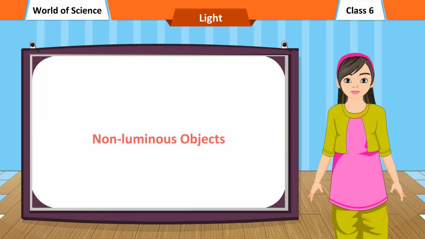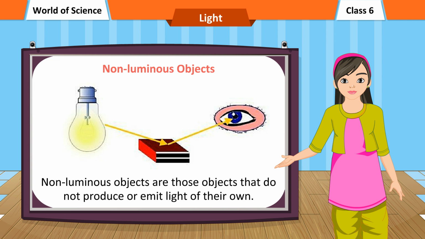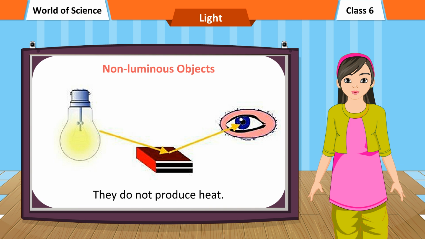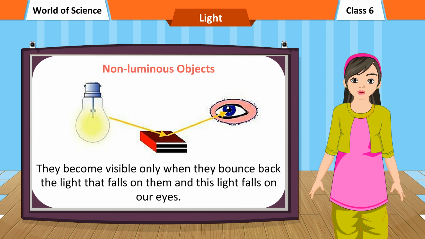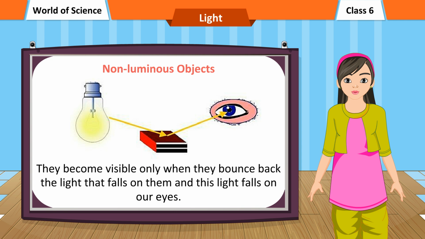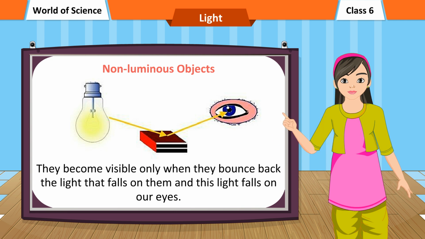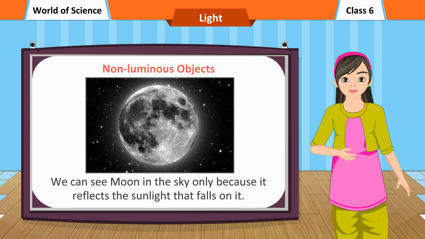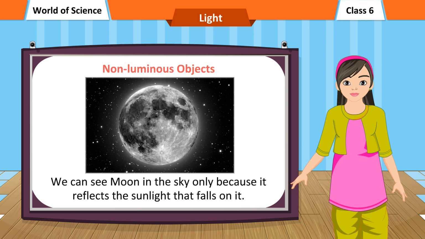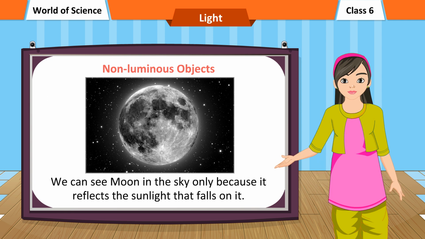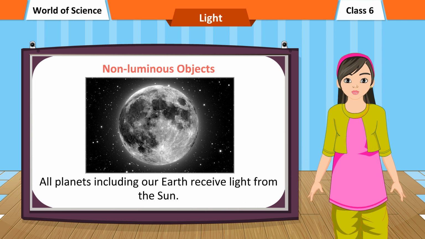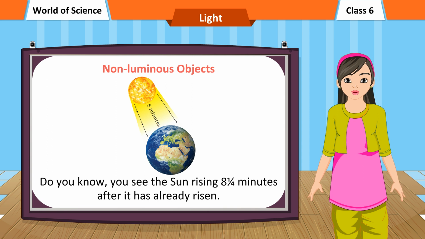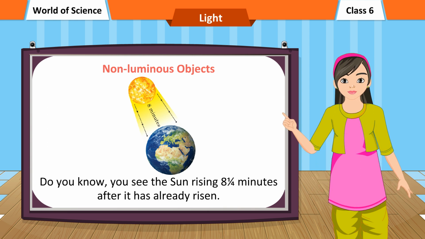Non-luminous objects. Non-luminous objects are those objects that do not produce or emit light of their own. They do not produce heat. They become visible only when they bounce back the light that falls on them, and this light falls on our eyes. The moon is a good example of a non-luminous object. We can see the moon in the sky only because it reflects the sunlight that falls on it. All planets including our Earth receive light from the sun. Do you know, you see the sun rising about 8 minutes after it has already risen?